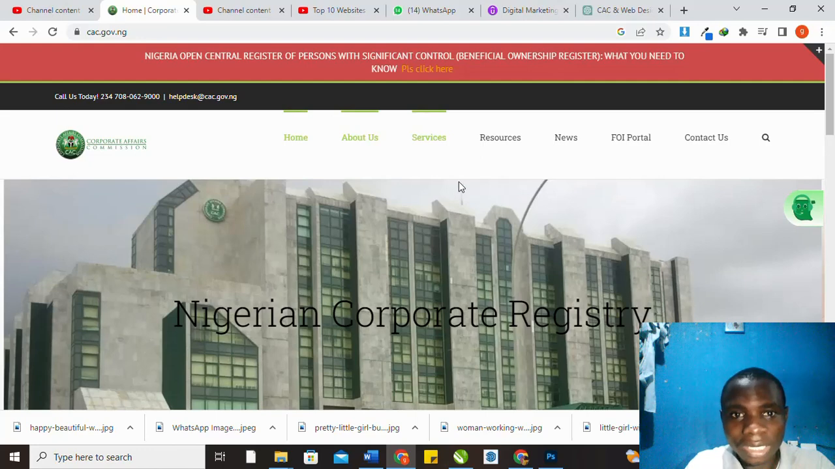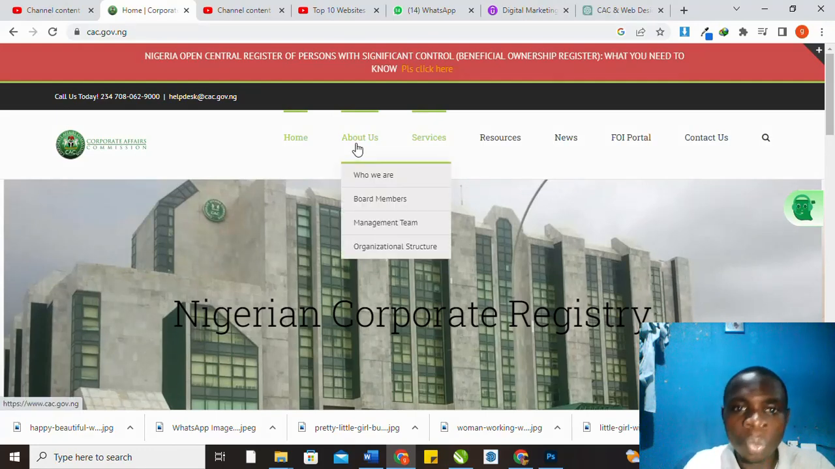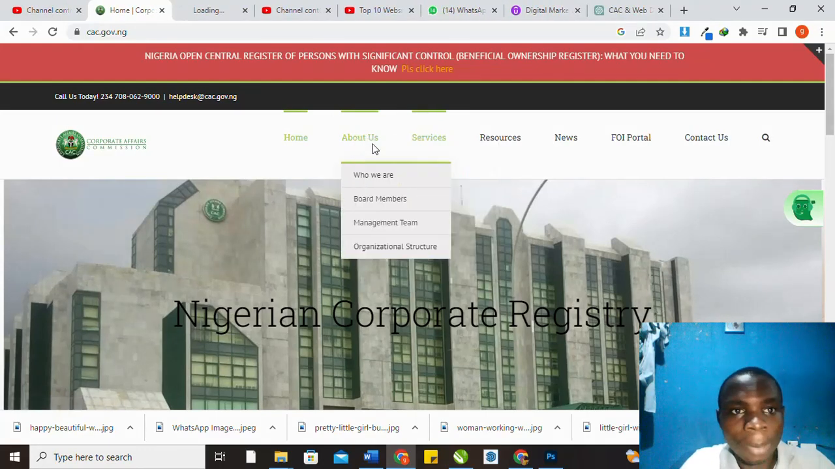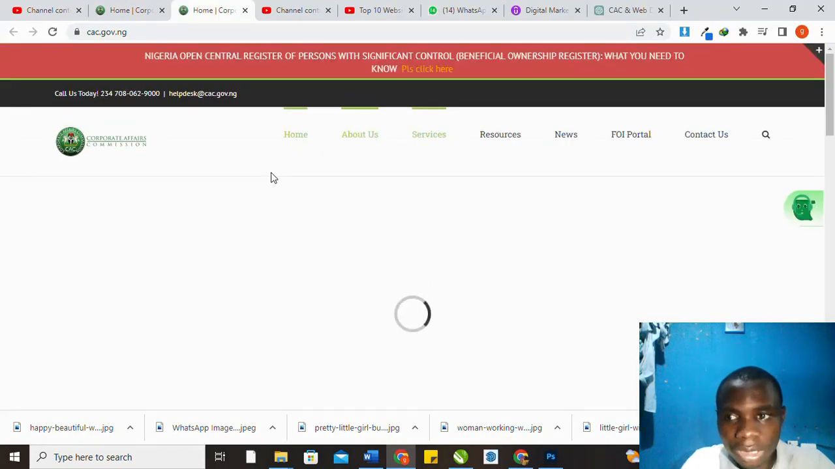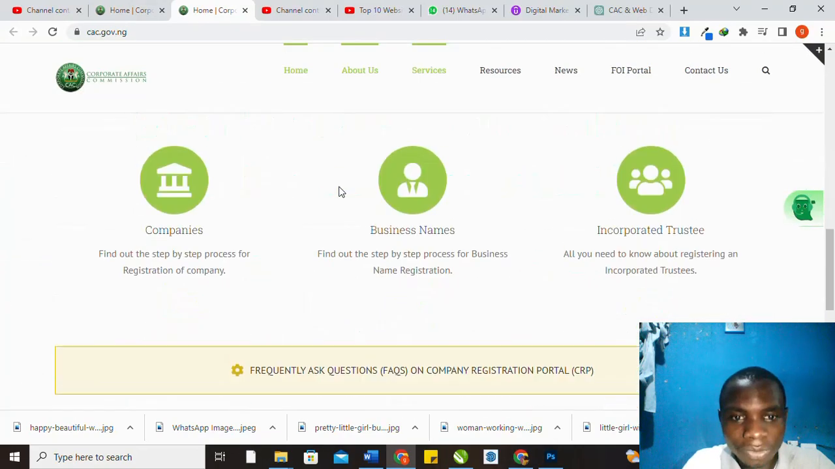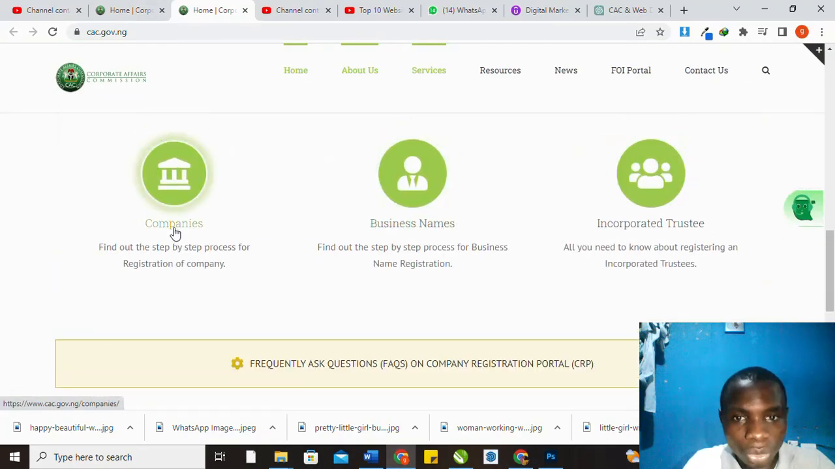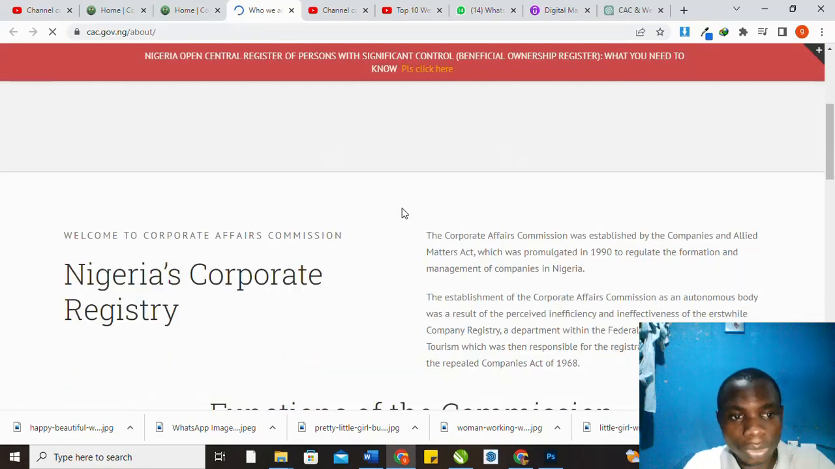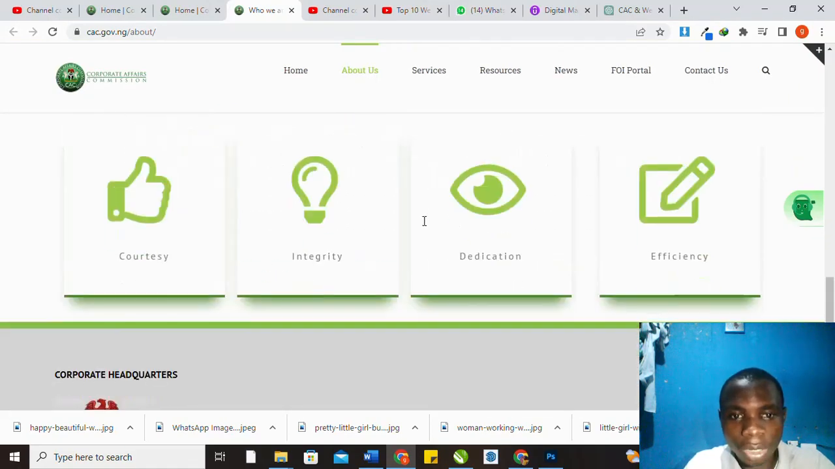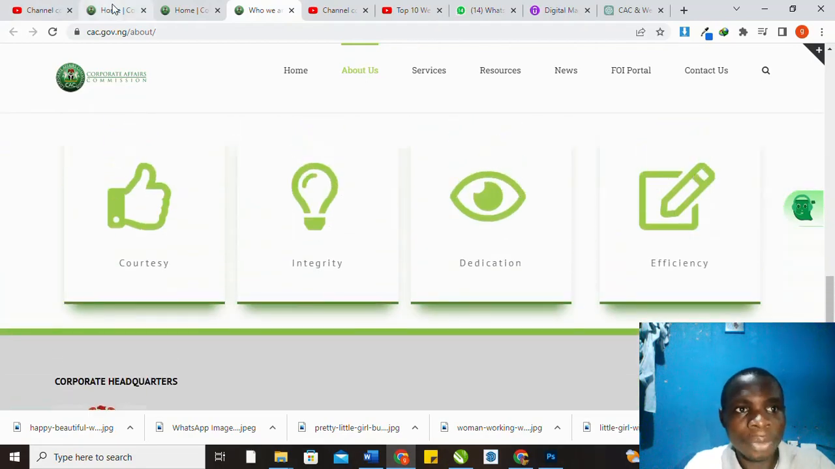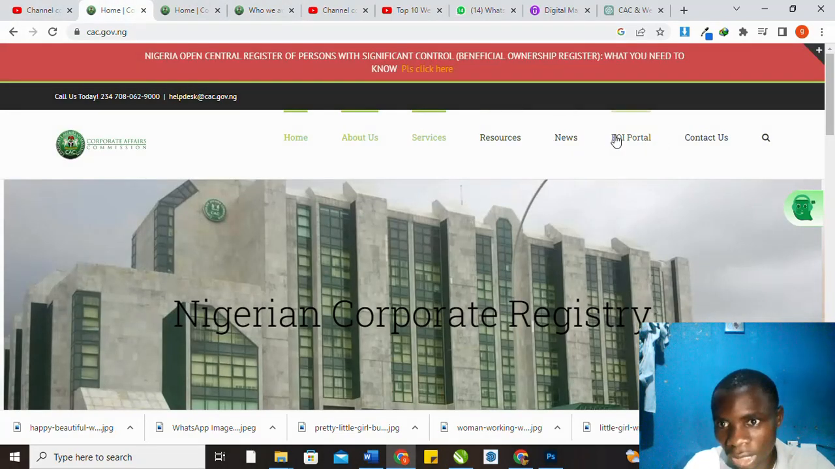So you can see the first thing you need to do is that maybe you want to know about them. You can click on About Us, open it in new tab and read about CAC. You can see what they do. They register business names. You can see Who We Are. When you click on it, you can read their duty, their functions, their mission, their core values and everything. But we are not going to that place today, which you can check yourself. You can check their news.